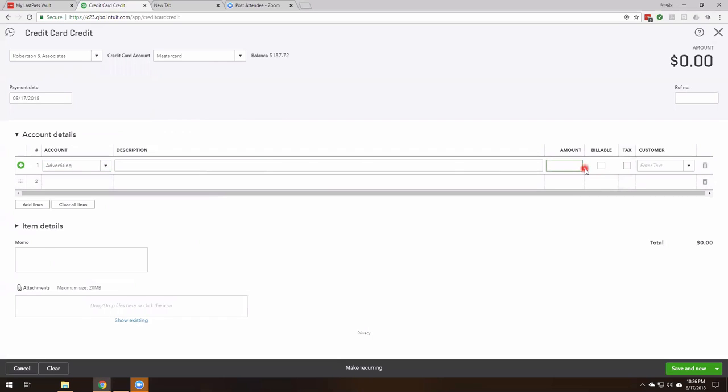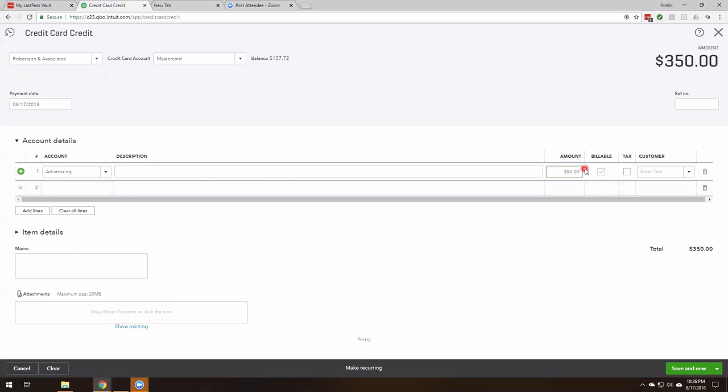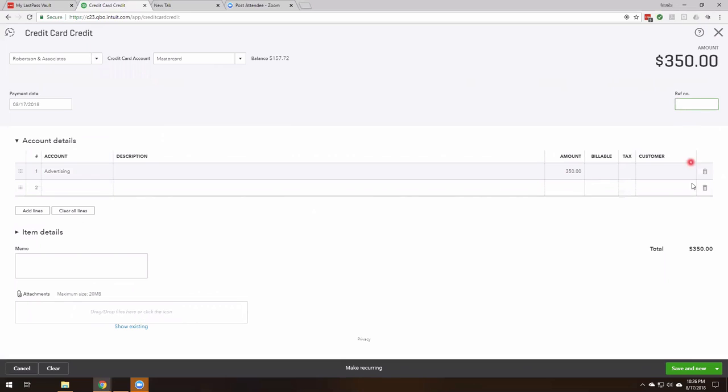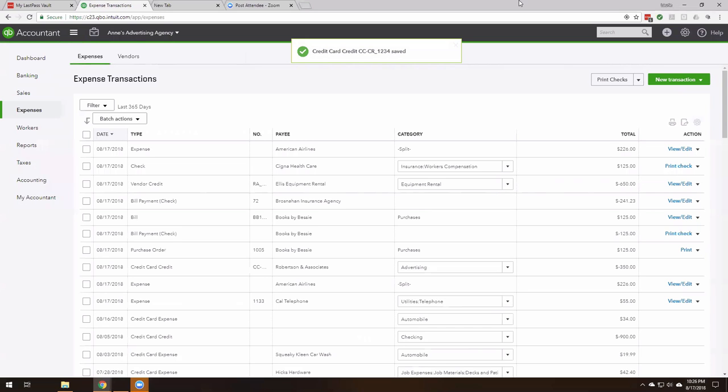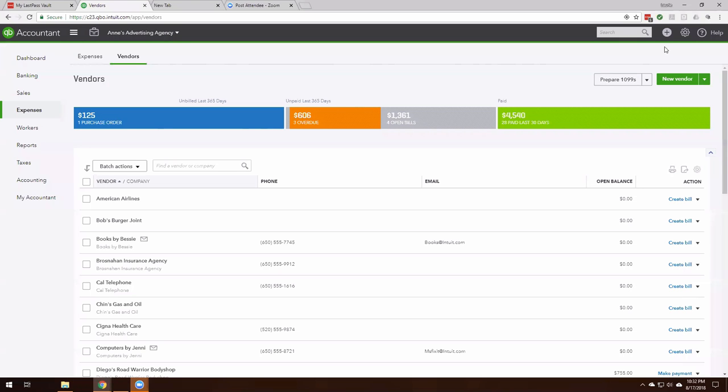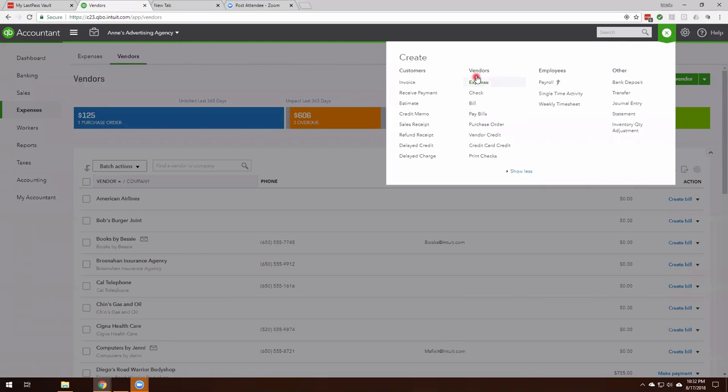This is a credit that we received on our credit card. And there would probably be an authorization from our credit card company as well. So we have pretty much completed everything in this column for vendors. Print checks is there for when you're printing batch checks. Okay, so that's good.